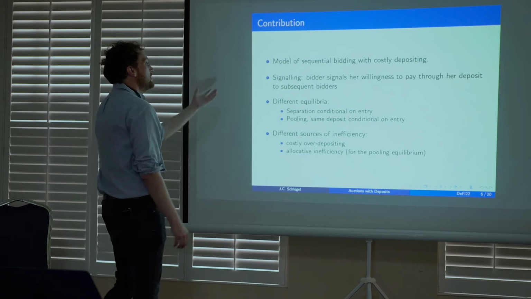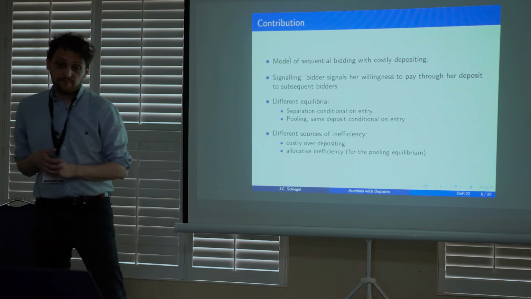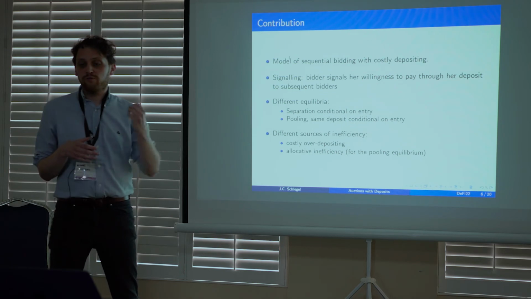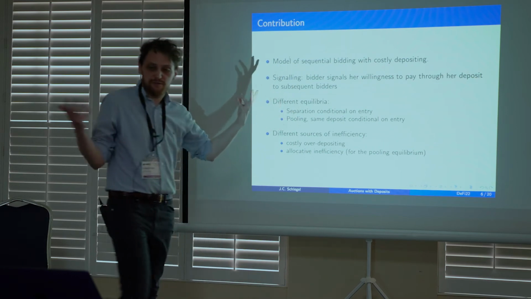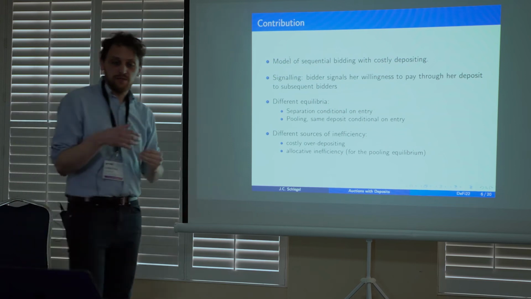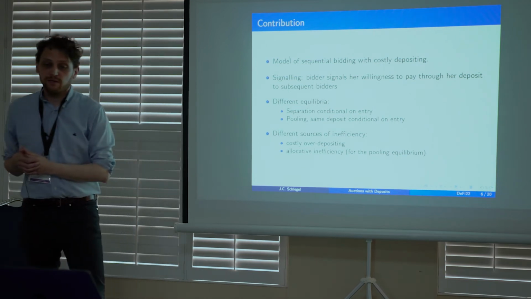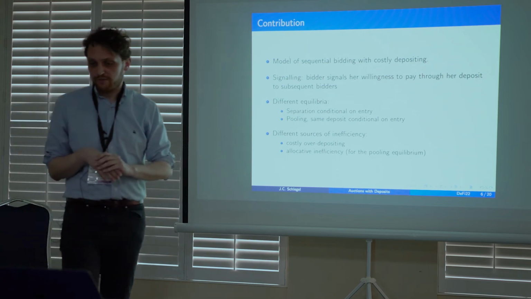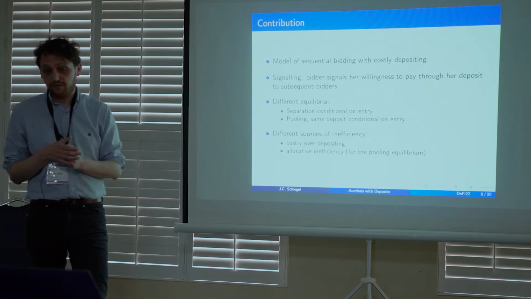So what do we do? We want to rationalize that in a neat, stylized game theoretic model. It's some kind of signaling model, so bidders can signal something about their willingness to pay through the deposit transaction, right? And then we have this usual problem. I don't know if you know about signaling models. You have many equilibria in signaling, because essentially you send a signal and somebody has to interpret it, and that somebody can interpret it in many different ways. But we can create all kinds of equilibria, separating equilibria where your willingness to bid is revealed, but also pooling equilibria.